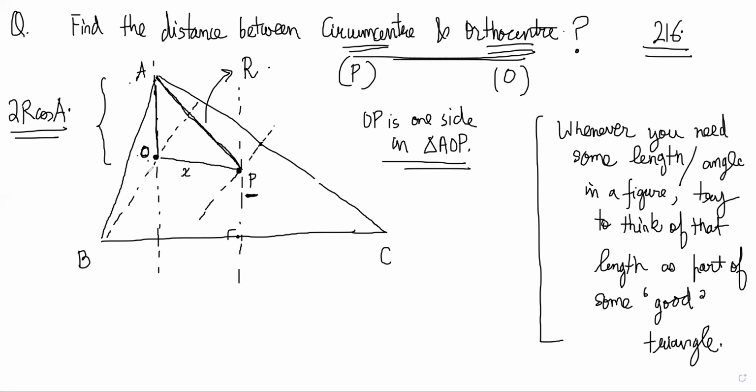So in this triangle, we already know two sides. And we need the third side. To find the third side, it will be enough if we find this angle, right? Because if I know the included angle and two sides, then I can find the third side by the cosine rule, right?